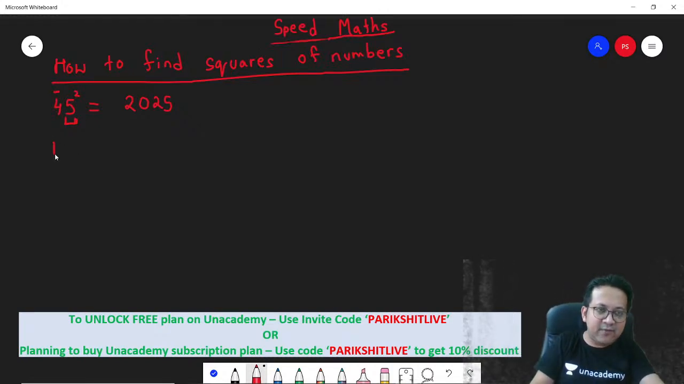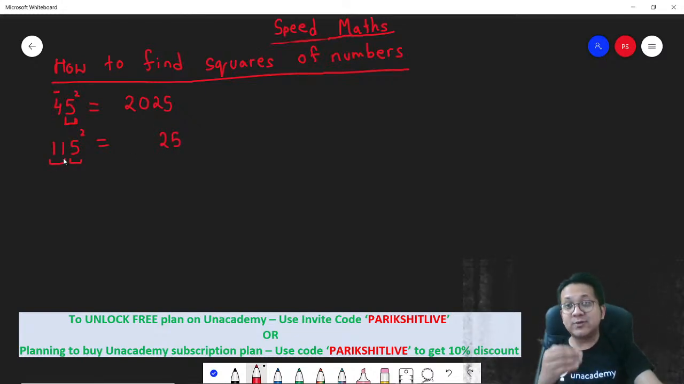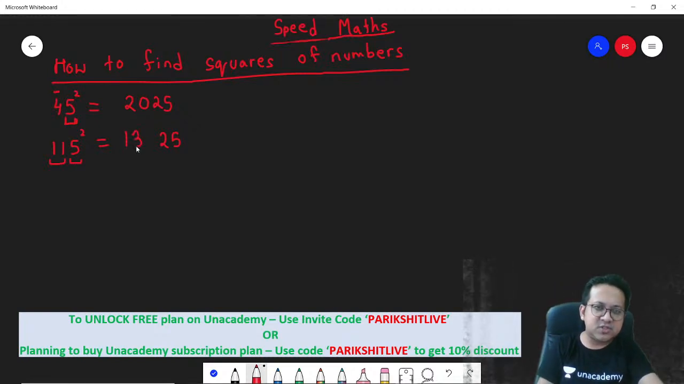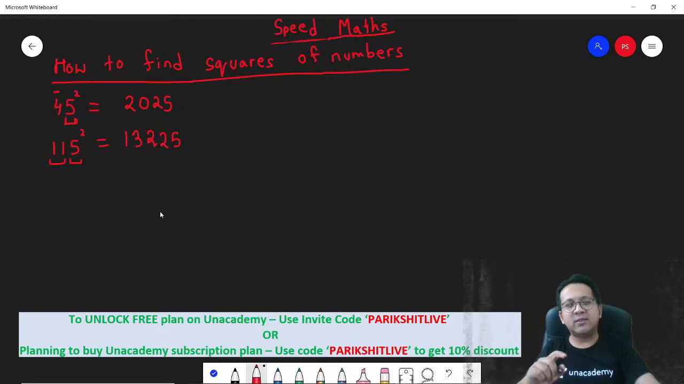Another number. Let's say 115 square. So step 1, 5 square. This will always be 25. You don't have to worry about it. What's the next number? 11. 11 into the next digit. So 11 into 12 is 132. So 13225 is your answer.